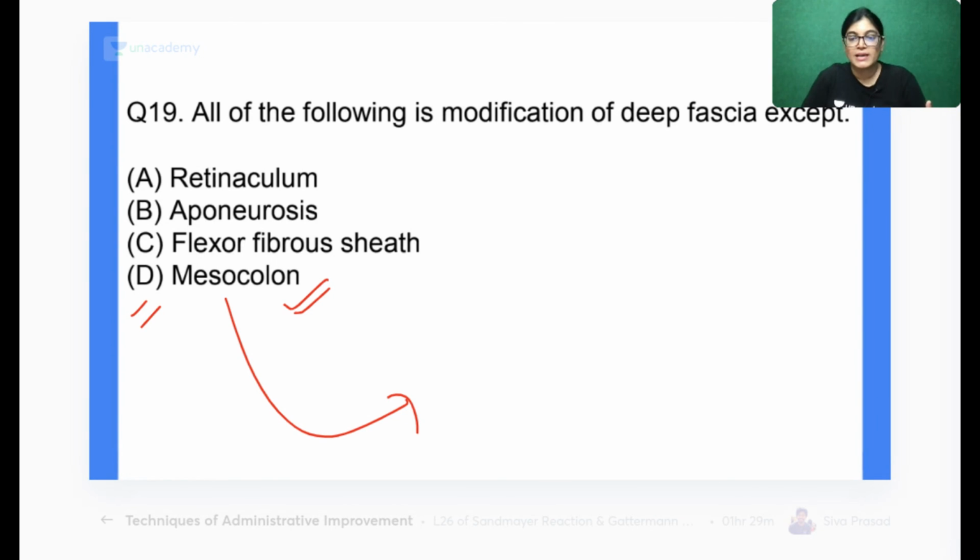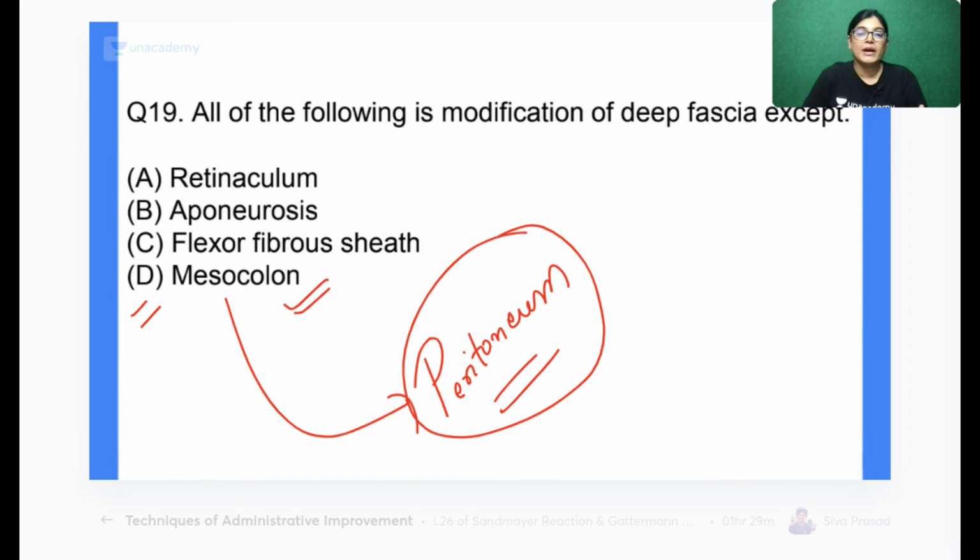Now the next question which I am asking is, mesocolon is a modification of which structure? Peritoneum. Yes, absolutely right. It's a modification of peritoneum. Now, when I'm talking about deep fascia, the modifications are retinaculum. So it will form fibrous flexor sheath, retinaculums, aponeurosis, and also tendons and ligaments. It will form interosseous membrane, capsules, and many other structures. All these structures mentioned here are modifications of deep fascia, but not the mesocolon.